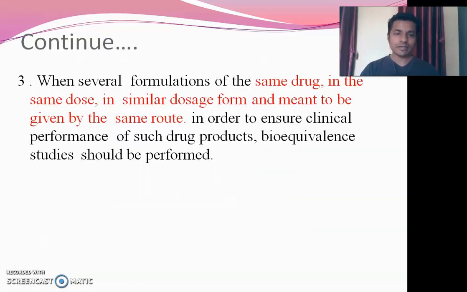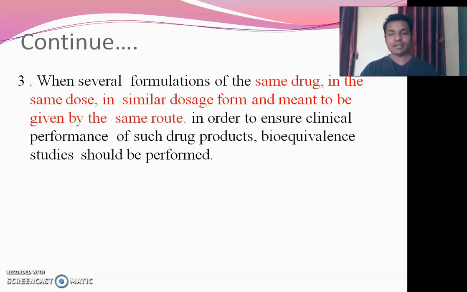Third, when there are several formulations of the same drug in the same dose, in a similar dosage form, meant to be given by the same route. Meaning, a number of formulations of the same drug which have the same dose, similar dosage form, and are given by the same route.